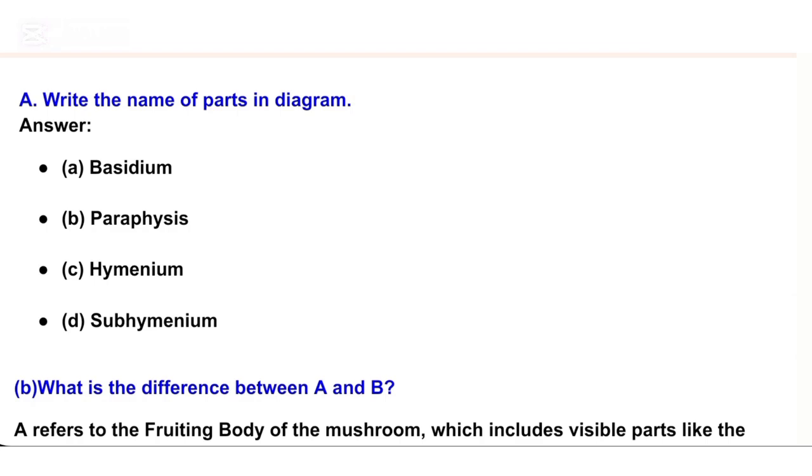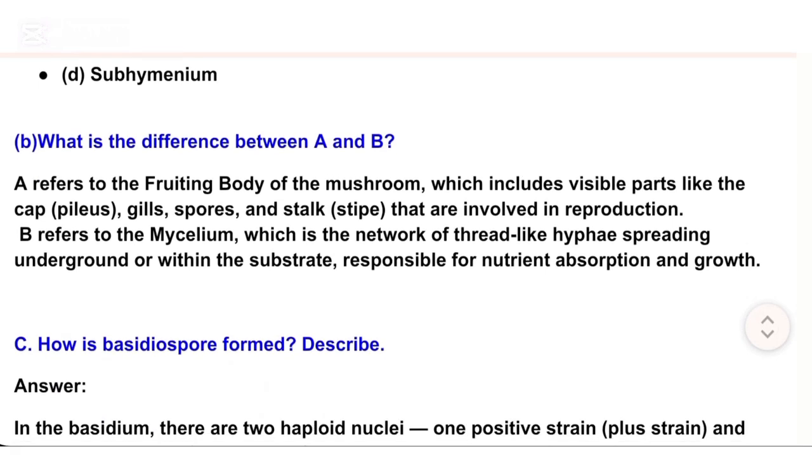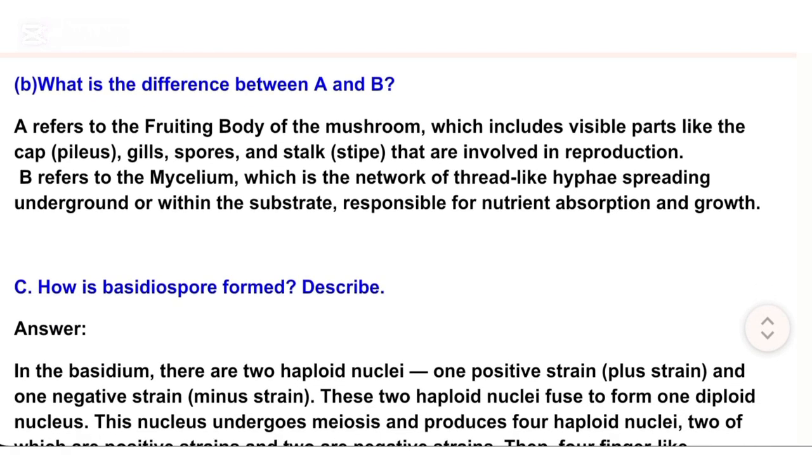B. What is the difference between A and B? A refers to the fruiting body of the mushroom, which includes visible parts like the cap (pileus), gills, spores, and stalk (stipe) that are involved in reproduction. B refers to the mycelium, which is the network of thread-like hyphae spreading underground or within the substrate, responsible for nutrient absorption and growth.